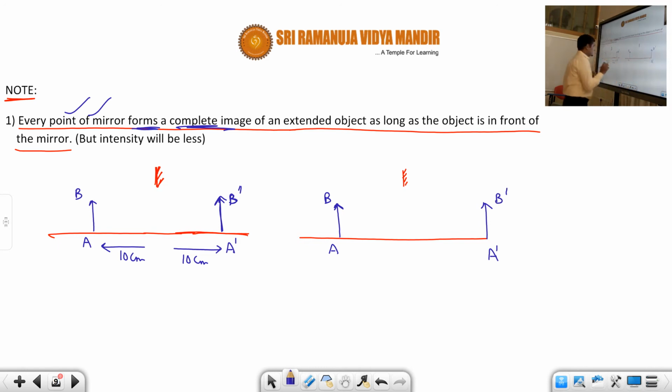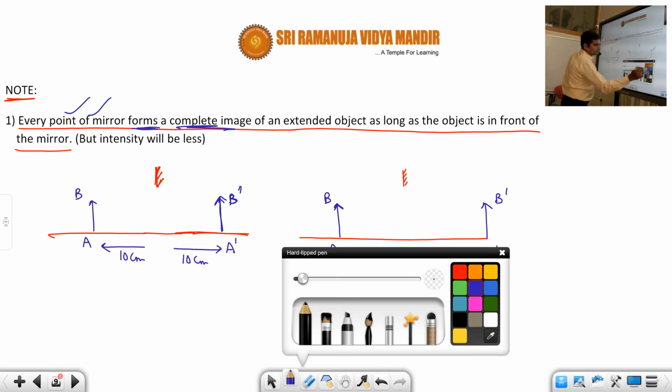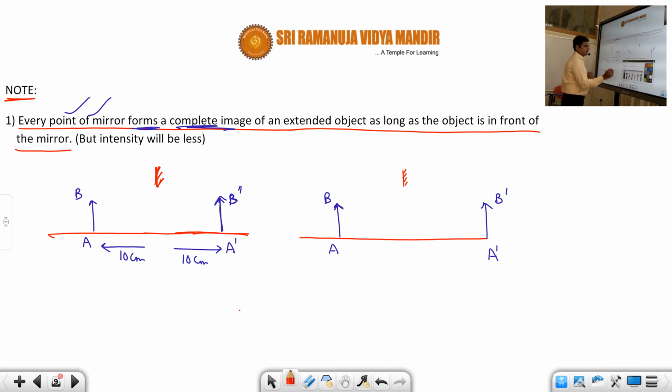Because originally, when the full mirror is present, from this point there are many rays falling on the mirror. For each incident ray there will be a reflected ray, and when you extend each reflected ray you will get this image.